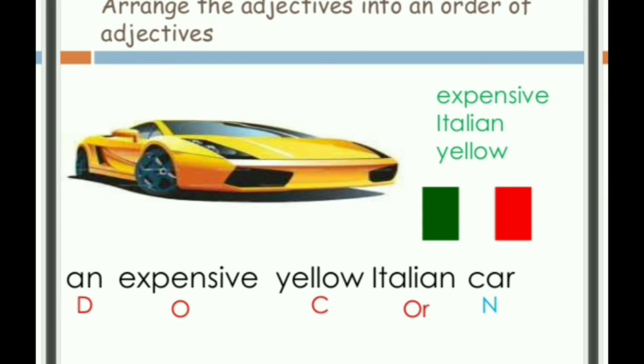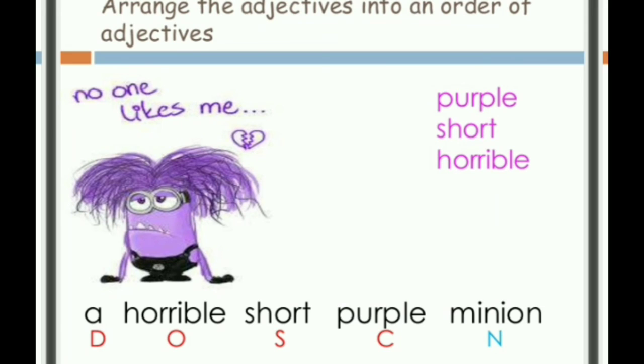Second, three words are given to you: purple, short, and horrible. First we identify which type of adjective each is. Purple is the color. Short is the size. Horrible is the opinion, my personal opinion. It can be horrible, good, or best, depending. So after the determiner, in that chart we saw that opinion comes second, then size, then color, then the noun.